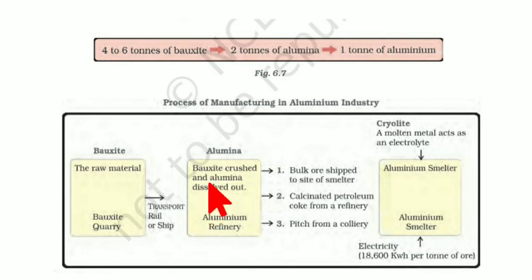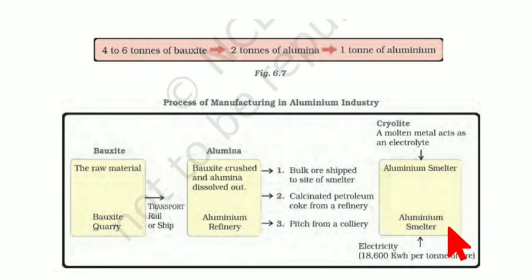From there, the bauxite is crushed and alumina is dissolved out. Now what does the word dissolved mean here? It doesn't mean that you are washing off the alumina. No, it doesn't mean that. It means that the alumina is separated from the bauxite. You are crushing the bauxite, and whatever the alumina, maybe it has some difference in physical characteristic that is recognizable. So that's why you are extracting the alumina. You are separating the alumina from the bauxite. Now, the bulk of this alumina is shipped to the smelter.